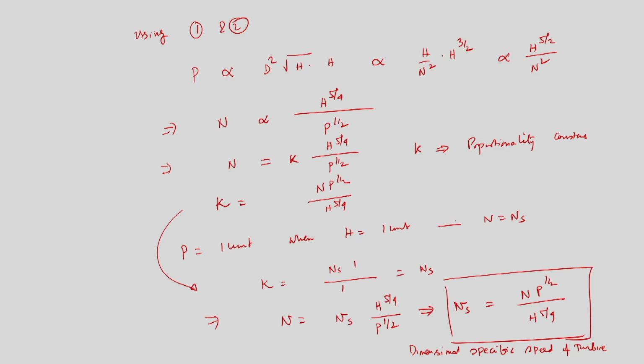Based on that, we have derived the proportionality constant using the definition of specific speed, and obtained the expression N P power half by H power 5 by 4. So this is the dimensional specific speed.